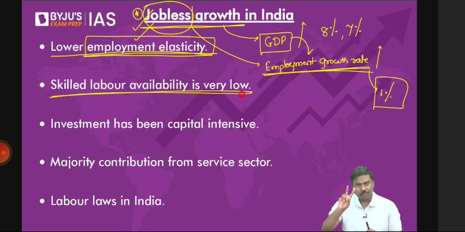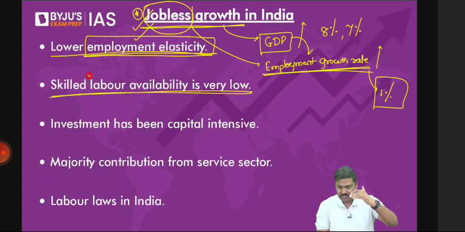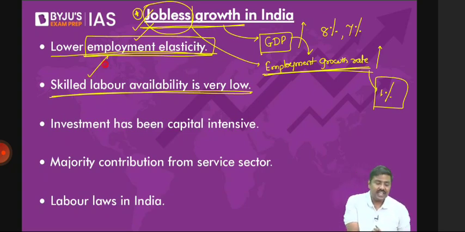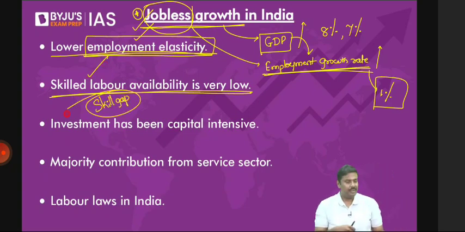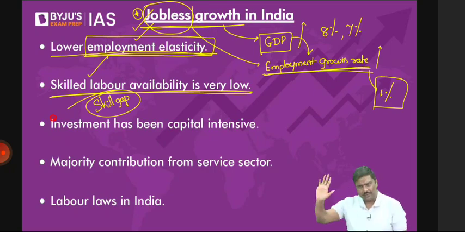In case of India, there are two problems here. Please remember this. Availability of skilled labor is very low, point number one. And second problem is there is an issue of skill gap. Now, what is this idea of a skill gap? Follow the skilled labor. All of you have understood now. What is the idea of a skill gap?